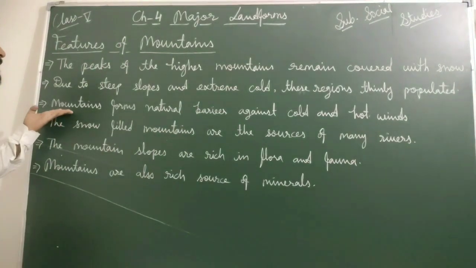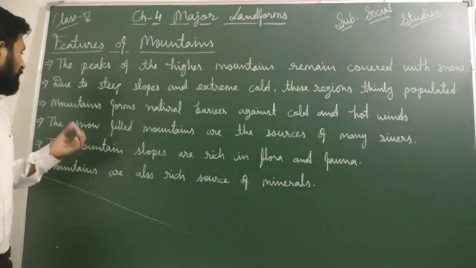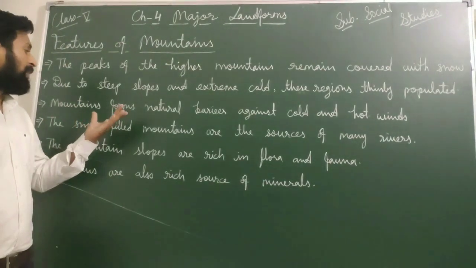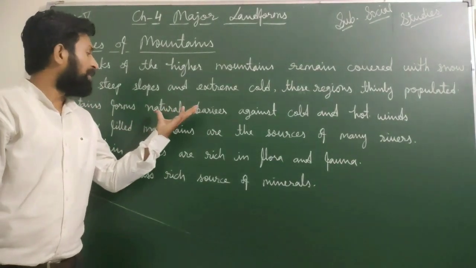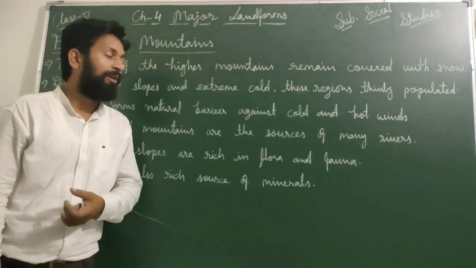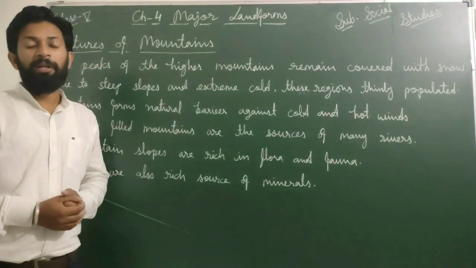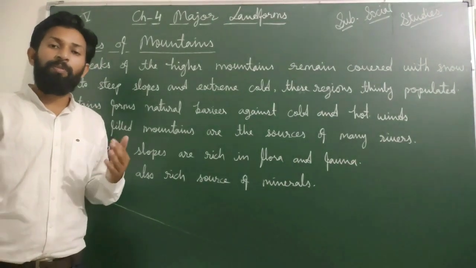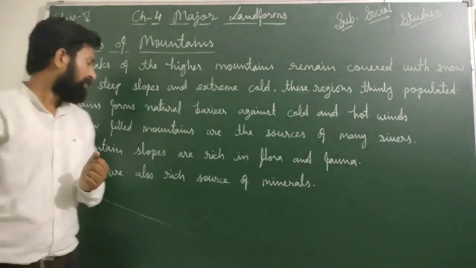Third one, mountains form natural barriers against cold and hot winds. If we are talking about the benefits of mountains, then the first and main benefit is here. It is the natural barrier against the cold and hot winds. Like the Himalaya is India's natural barrier, because of that it stops the cold winds coming from the northern side.